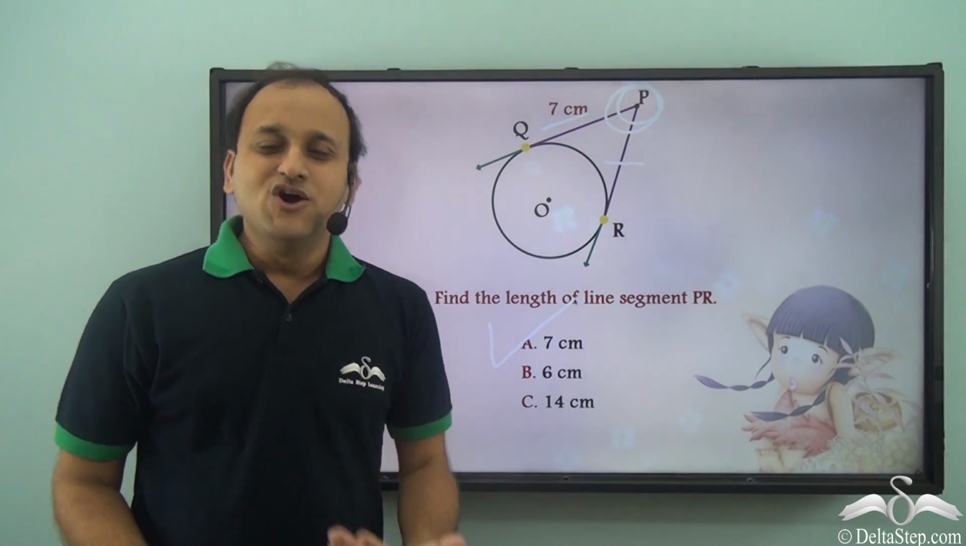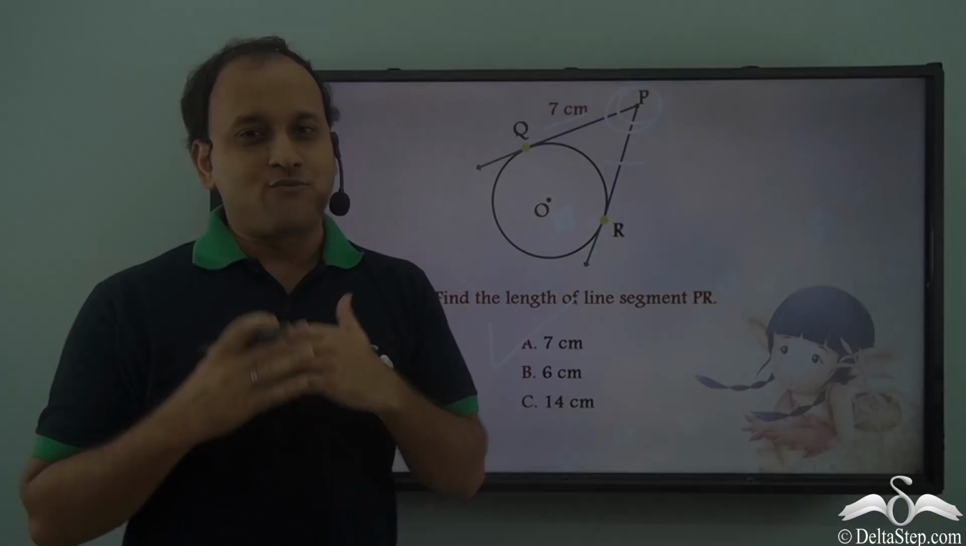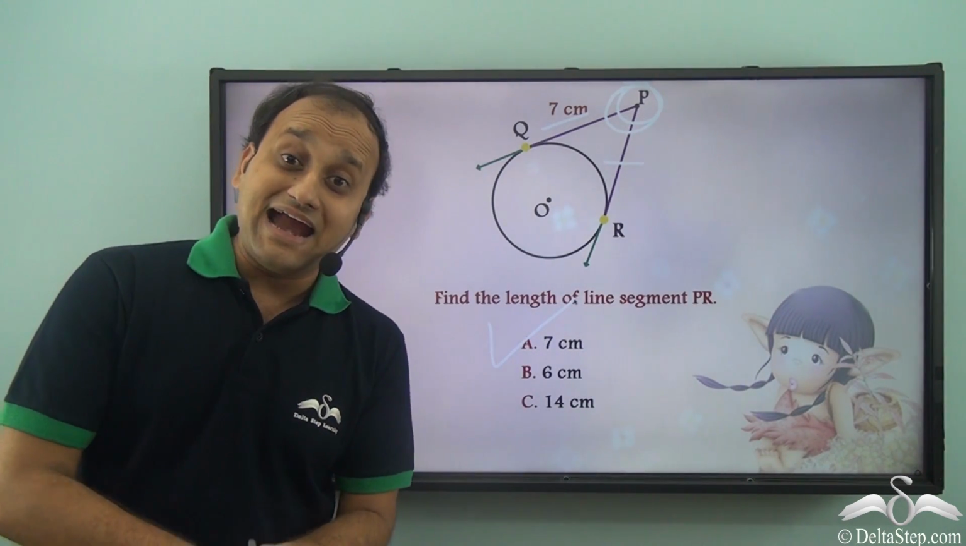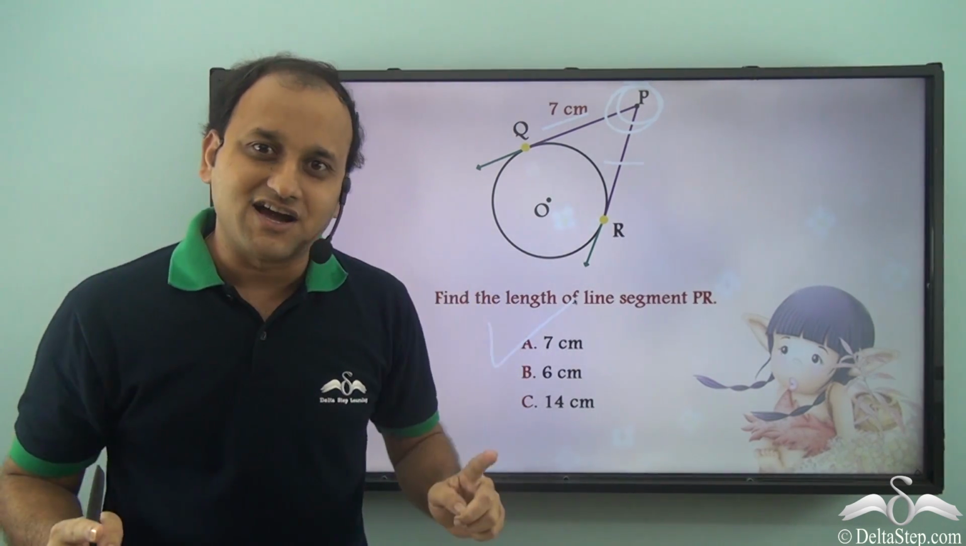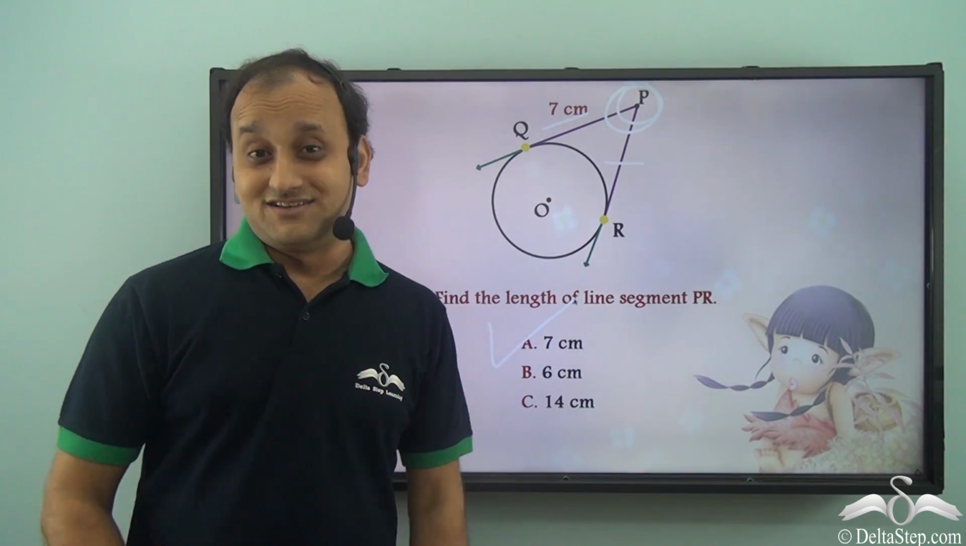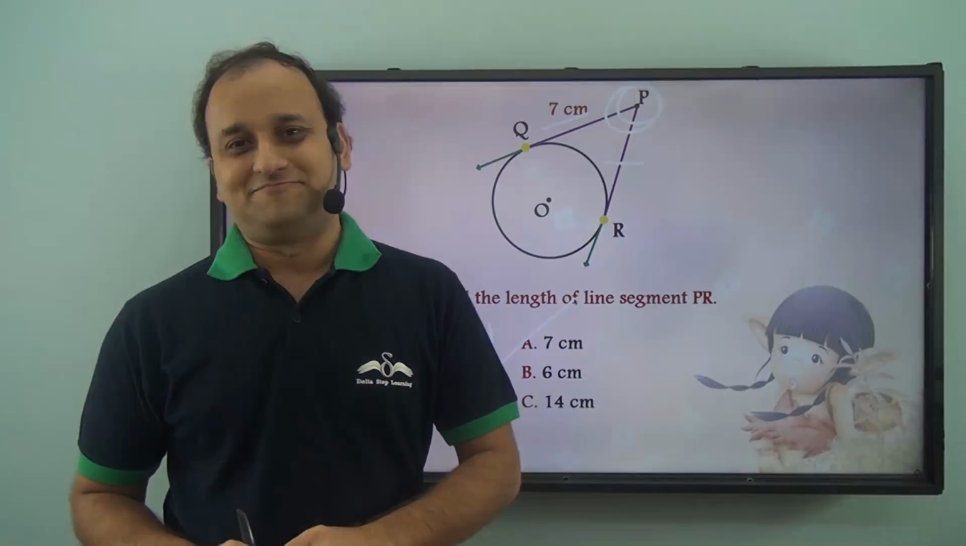So this is how you can use theorems to solve this type of problem. And what is the theorem? The theorem is that if there is an external point from which two tangents are coming to one common circle, then the length of both the tangents will be same.